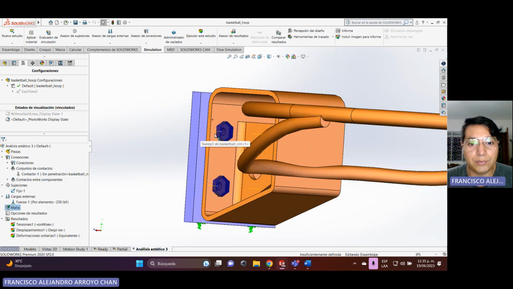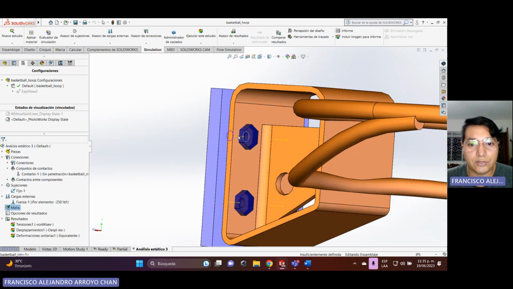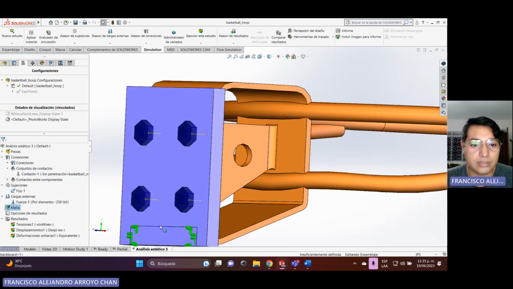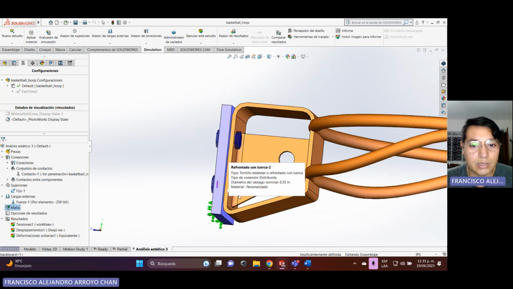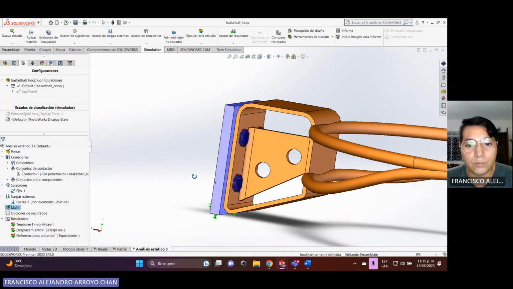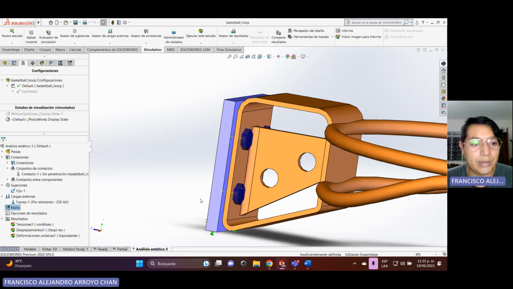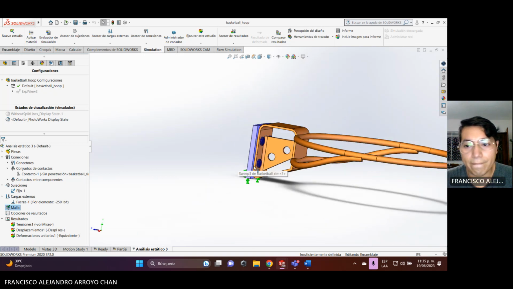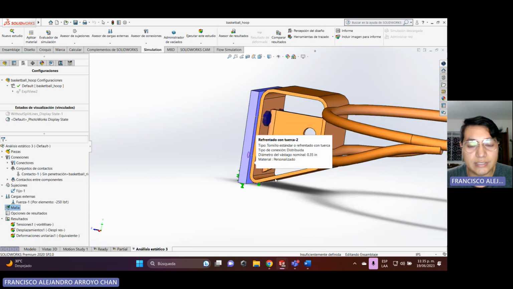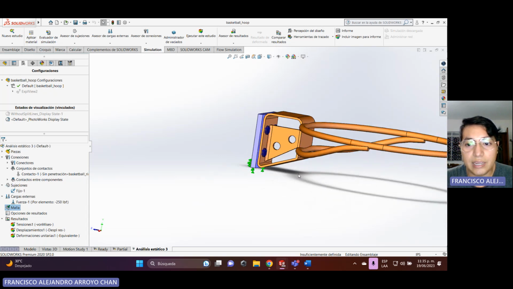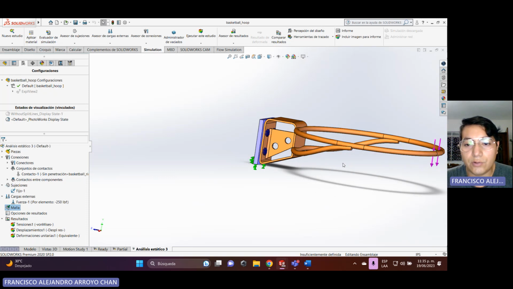After you make the bolts, you can select the first, second, third, and the fourth. You need to be careful to select the correct holes for the bolts. After that, you need to be sure about the static parts and the part of the forces. So let me explain more about this.